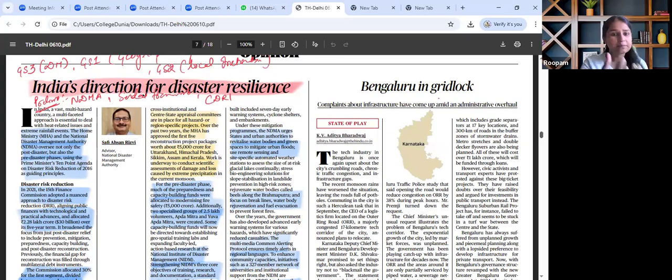From mains perspective, this particular article is to be seen through the angle of climate adaptation, urban planning and local governance measures. केस स्टडी हम उठा सकते हैं from Odisha का साइक्लोन मॉडल and Kerala floods को। उसके बाद में इसको GS paper 2 में भी interlink किया जा सकता है, जिसमें role of local institutions,